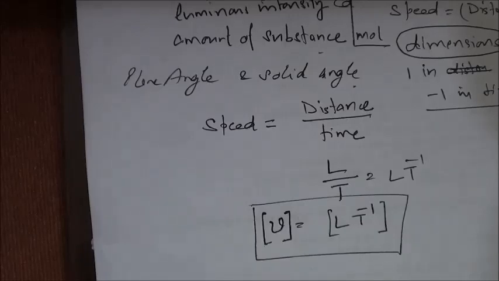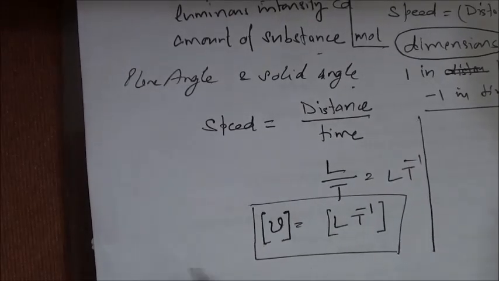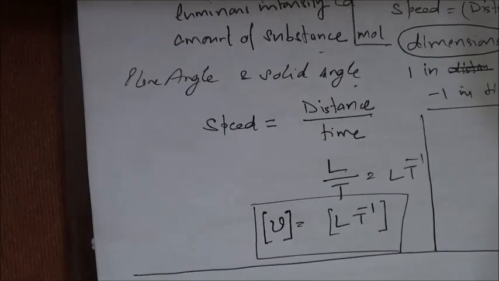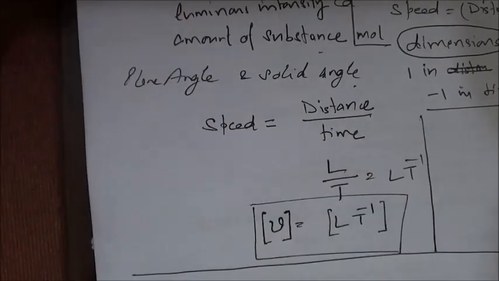So if speed has been taken in meter per second, velocity has been taken in meter per second, then even the change in velocity will be meter per second, whether it is average velocity or the instantaneous velocity. The units will remain same because they will be measured in the same units and dimensions. Okay, so dimensional formula and dimensions, this is how we can find out.